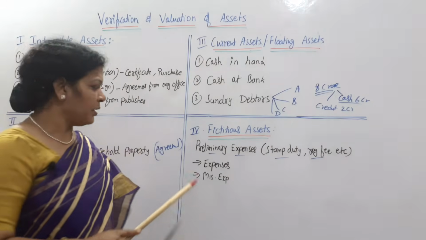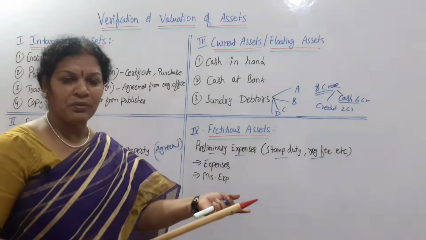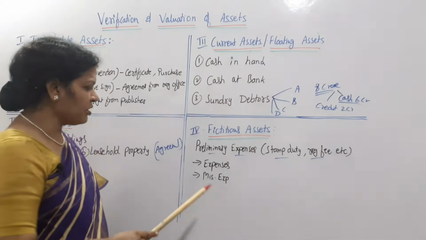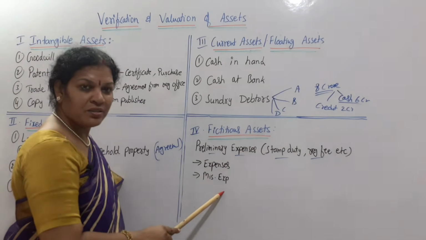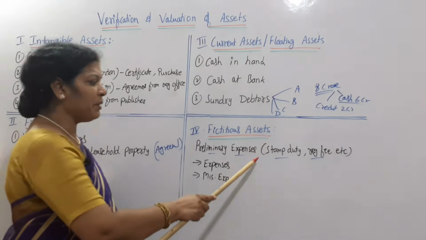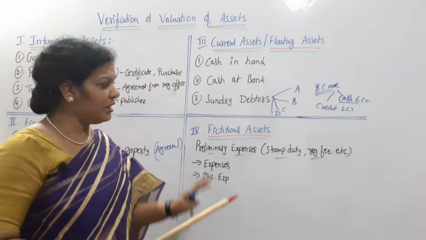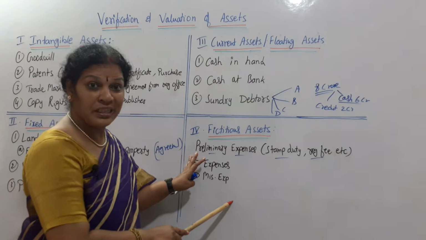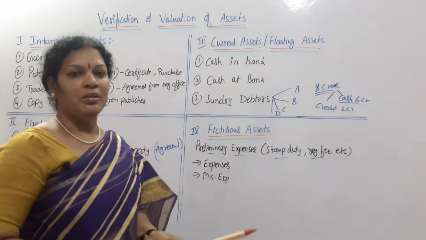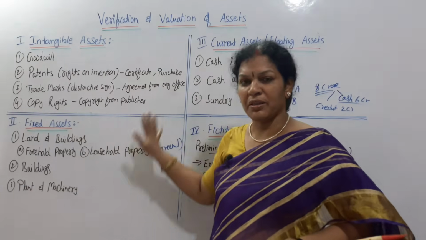How do you verify it? Simply you have to see the expenses whatever you have paid, and in that you will find that list. So that list you can check, or else you can go for miscellaneous expenses. There it might be mentioned, very clearly, but it's not a big transaction or big deal to check and verify. Anyway it's a part of the asset, so the auditor has to check. Am I clear? Nothing to worry, only you have to remember these.